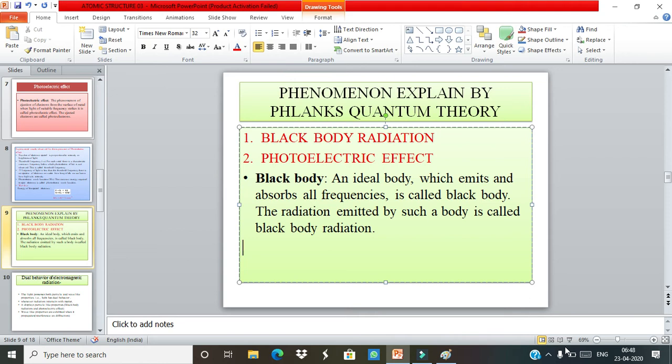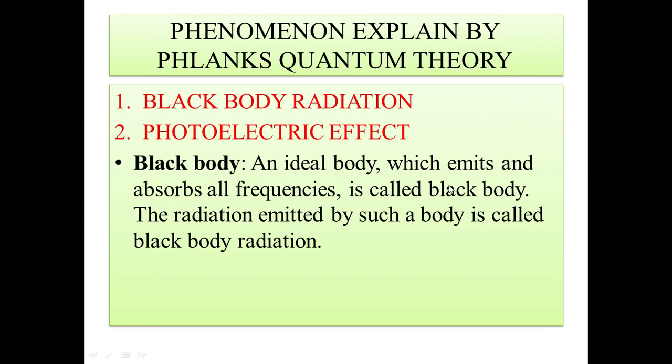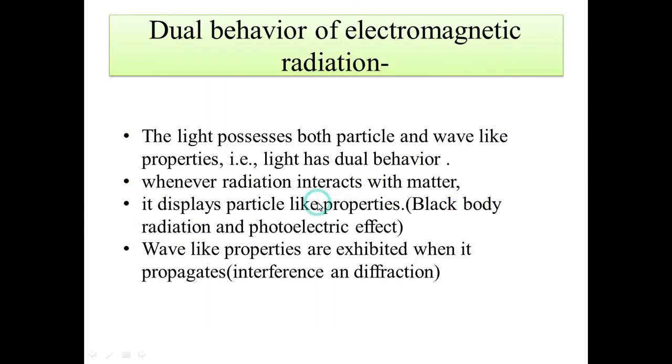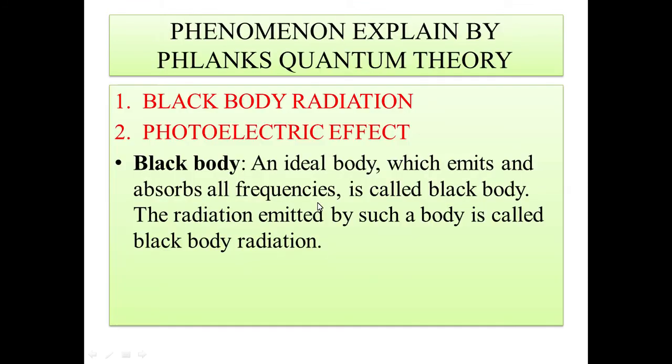So a black body is an imaginary or ideal body which emits and absorbs the frequencies of all kinds of radiation. That is called a black body. A hot iron rod can behave as a black body. It's not perfectly ideal, but it may behave as an ideal black body.